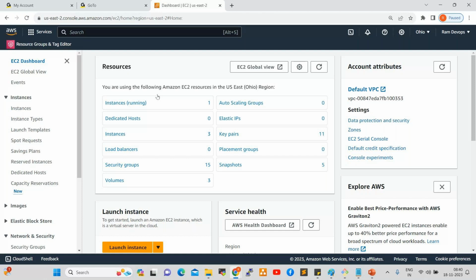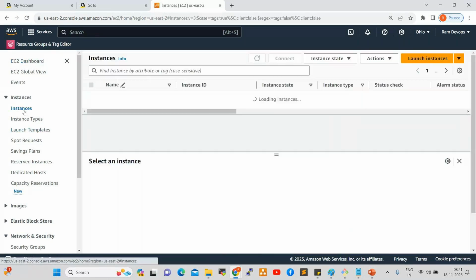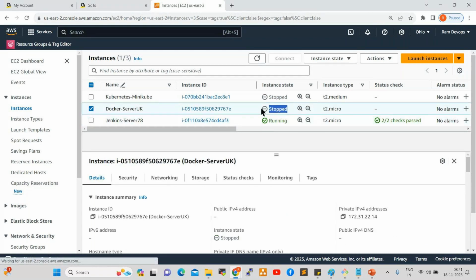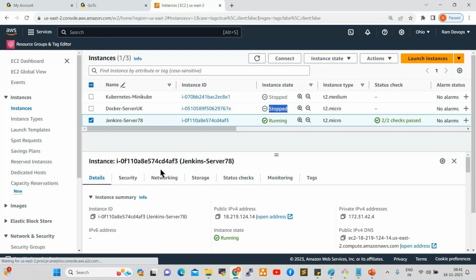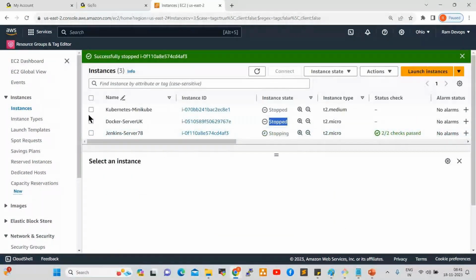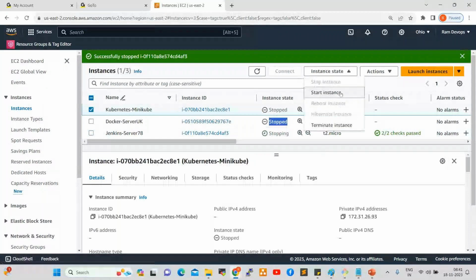Click on the EC2 dashboard, then click on instances. See here, these are all the instances available. This is my Kubernetes server, Docker server, Jenkins server. This server is in running state and these servers are in stopped state. Stopped state means it is in shutdown state. Now I want to stop this Jenkins server. Select the Jenkins server, click stop instance. Now it is stopping. If you want to start, select your server, go to instance state, and start instance, like this.